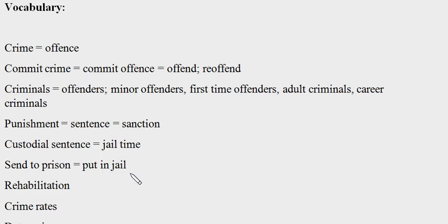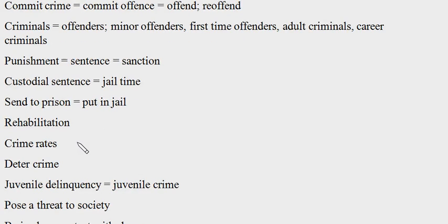We have other things here. Crime rates or deter crimes. They are very good collocations to use. Or juvenile delinquency, pose a threat. You can use this to talk about children dropping out of school. And create a violent culture.